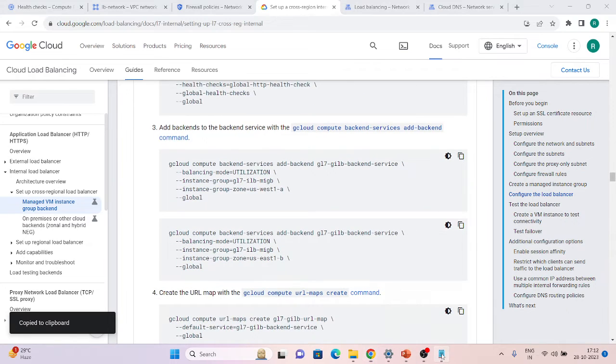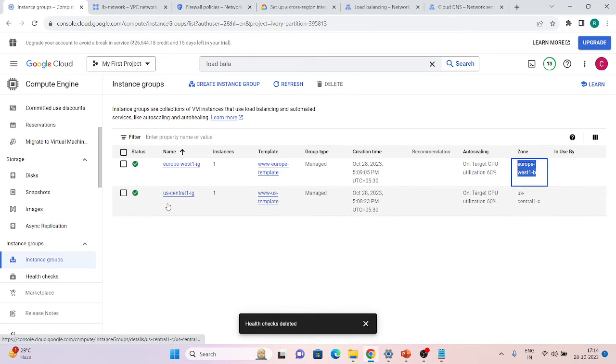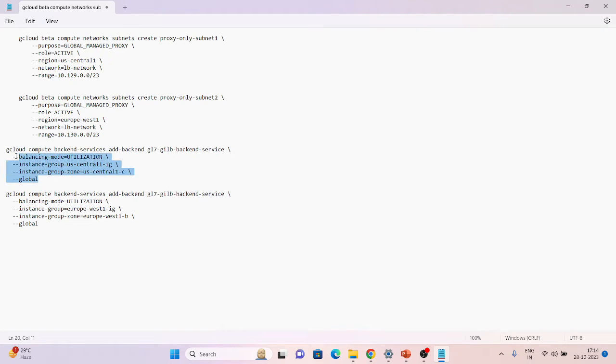So I have to just change some names according to my configuration. The instance group name is different, and the instance group zone I have to update. So let me update that command. This is my instance group. If you can see here, this is my instance group in US Central 1, zone 1J. This is the zone, and this is for Europe 1. This is my zone. So I'm just going to copy this command, paste it down, and let it create.